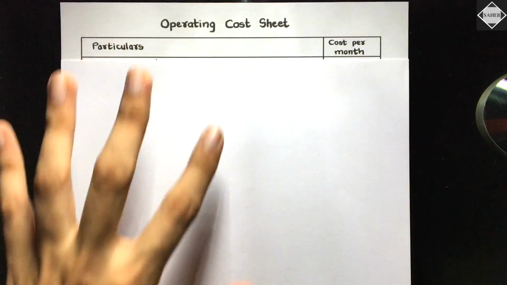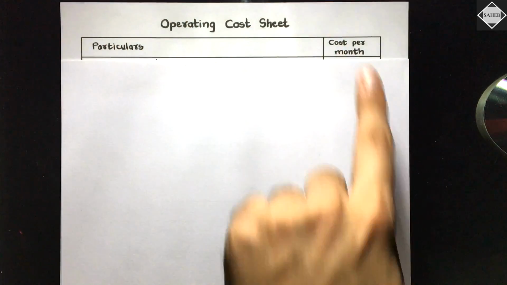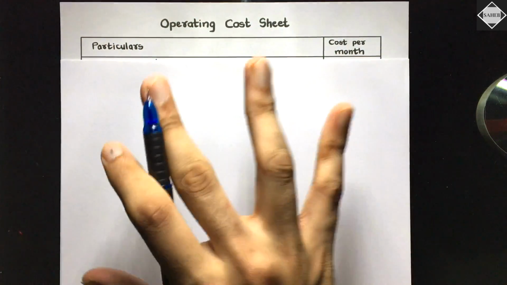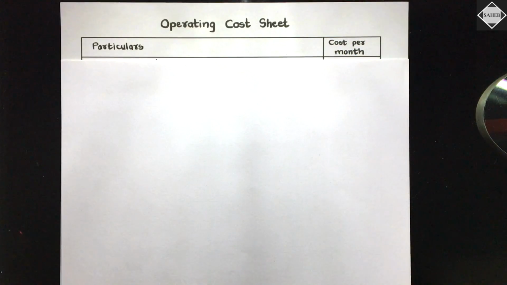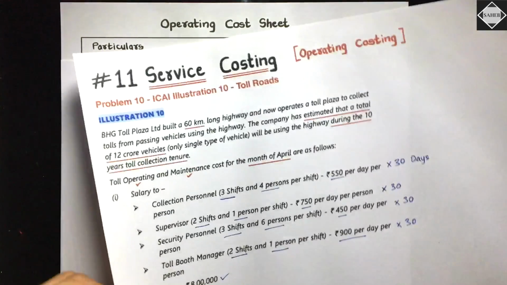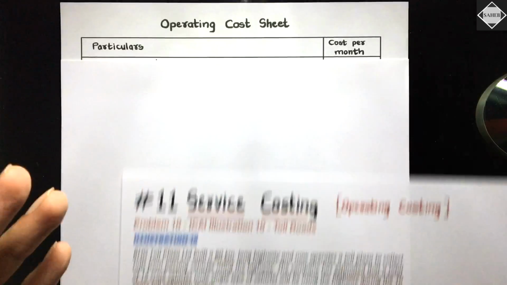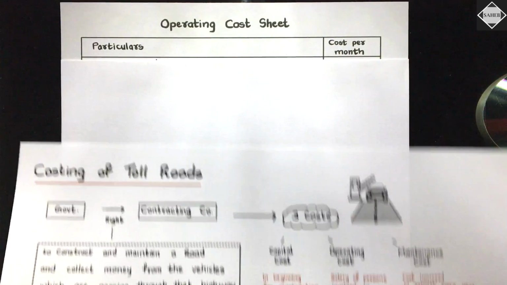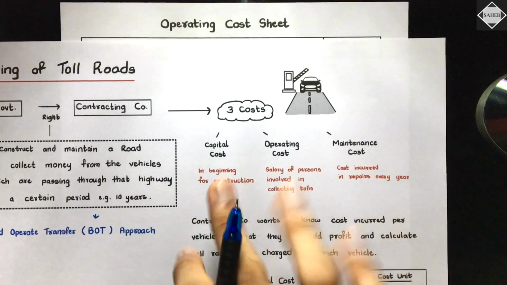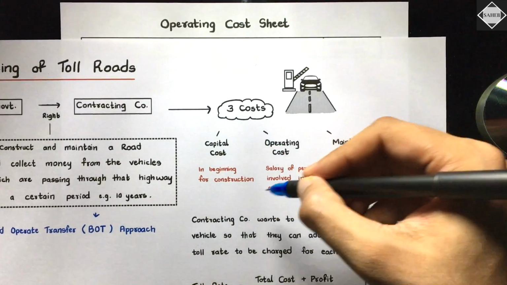Now here we have the solution. First, we'll do the operating cost sheet, with particulars and cost columns. This question we are solving as per the month of April, so cost per month. What did we have in the question first? First they told us about the salary. So let's start with the category of operating cost. We all know now, in the concept of toll roads, we categorize the cost into three: capital cost, operating cost, maintenance cost. So let's start with the operating cost first.